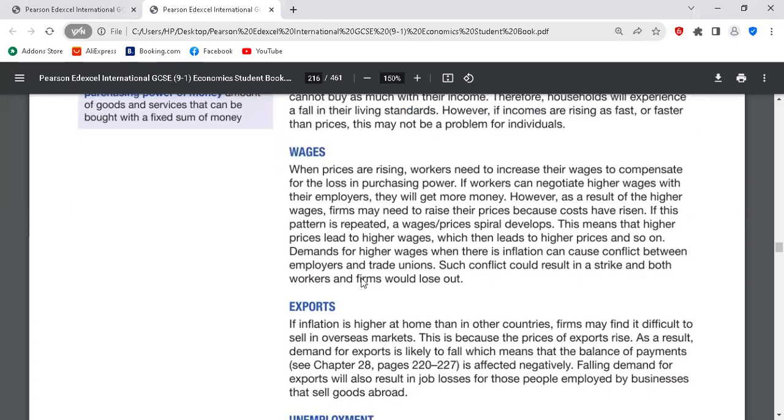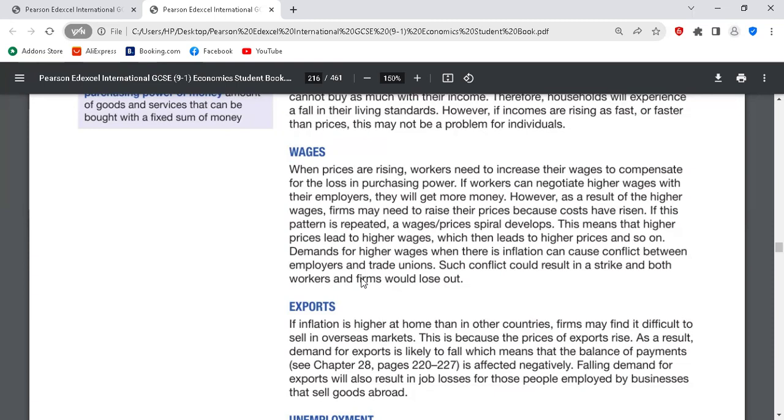Clear. Wages. When prices are rising, workers need to increase their wages to compensate for the loss in purchasing power. If workers can negotiate higher wages with their employers, they will get more money. However, as a result of higher wages, firms may need to raise their prices because costs have risen. If higher prices lead to higher wages, which then leads to higher prices and so on, demand for higher wages when there's inflation can cause conflicts between employers and trade unions. Such conflict could result in a strike and both workers and firms would lose out.